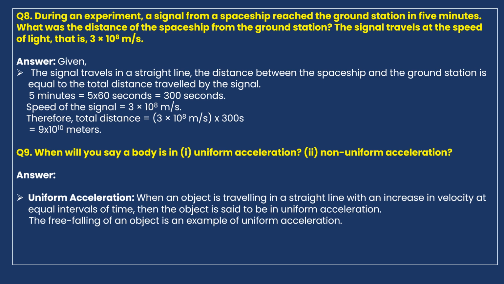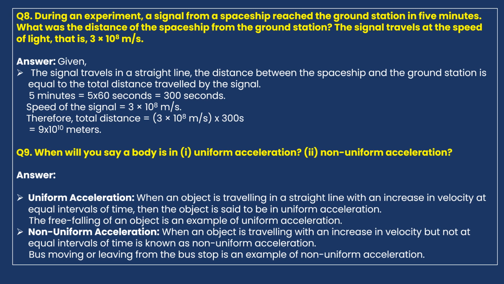Example, the free falling of an object is an example of uniform acceleration. If you drop a stone from the top floor to the ground floor, initially when the stone is in your hand, its speed and velocity are zero. If you leave it, gradually its speed increases, thereby its velocity increases, and thereafter acceleration also increases before it reaches the ground.